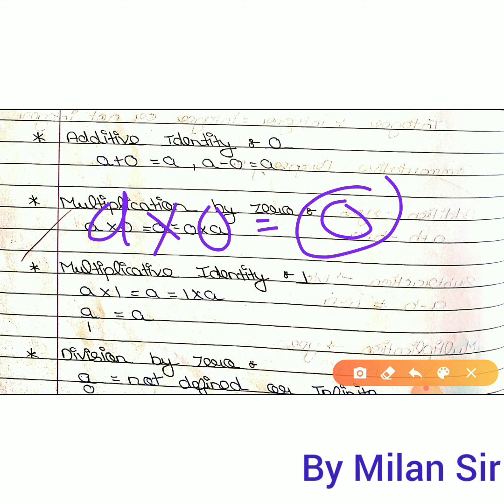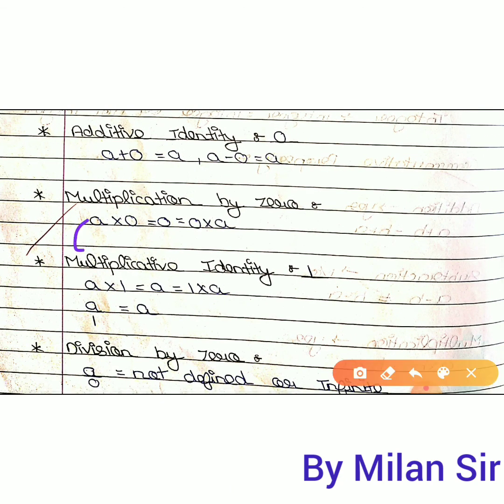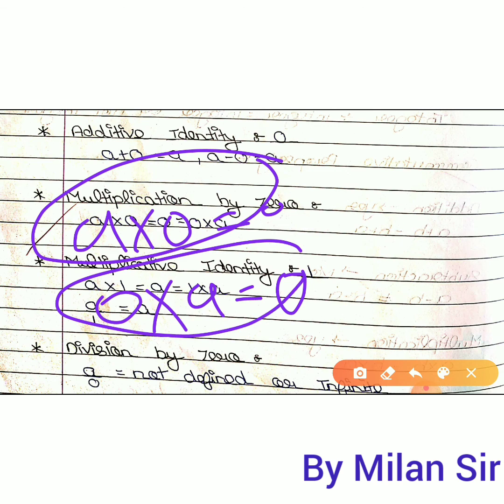You do not need to do any process, you can directly write 0 here. That's why it is written here a multiply 0, or 0 multiply a, both have answer 0. Whether your first or second number is 0, you will get the answer 0 in multiplication.